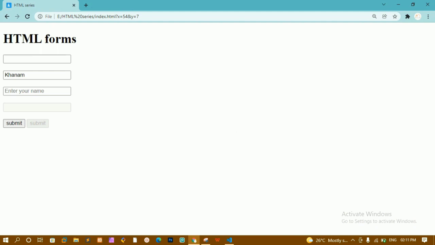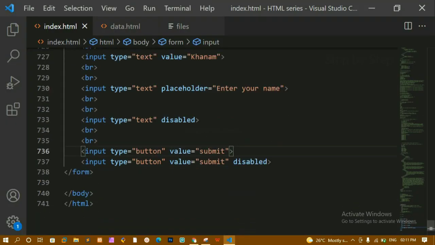Okay, you can just use this disable. Whenever we have not filled all the data, we should not click on submit button. Till then the button will be disabled. Once we are done with filling all the data, only then this button will be enabled. Okay, this is how we can do. We are having this disabled.